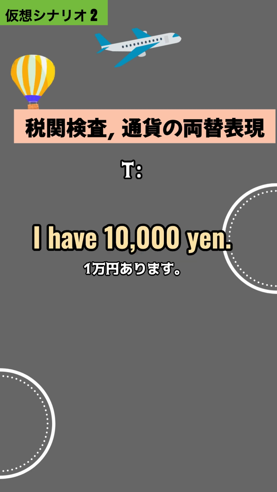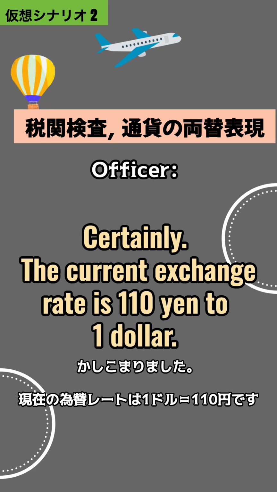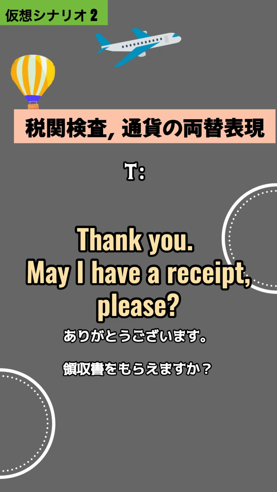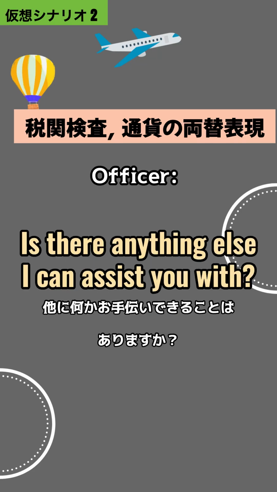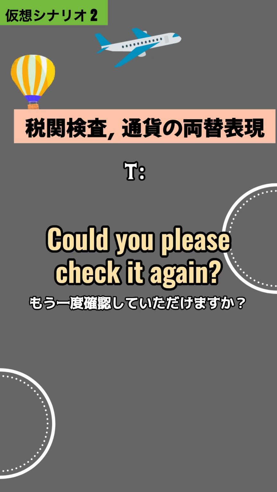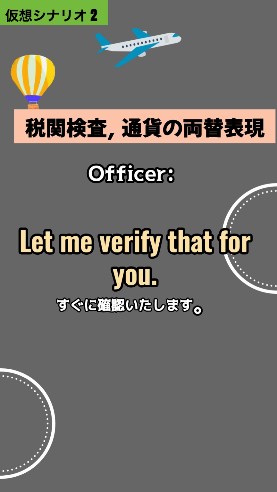I have 10,000 yen. Can you give me $100 bills? Certainly. The current exchange rate is 110 yen to $1. Here are 8 $10 bills and $21 bills. Thank you. May I have a receipt, please? Of course. Here you go. Is there anything else I can assist you with? Actually, I think there might be an error in the calculation. Could you please check it again? I apologize for any inconvenience. Let me verify that for you.